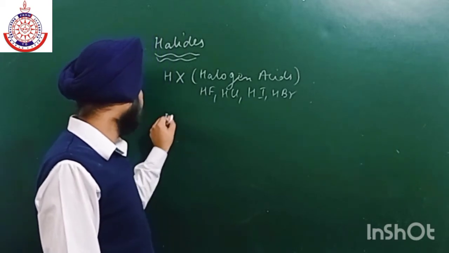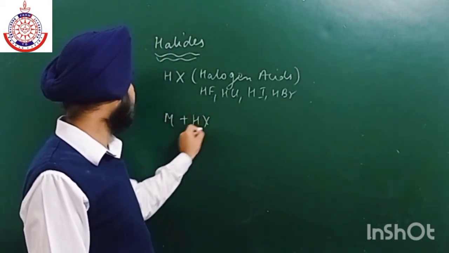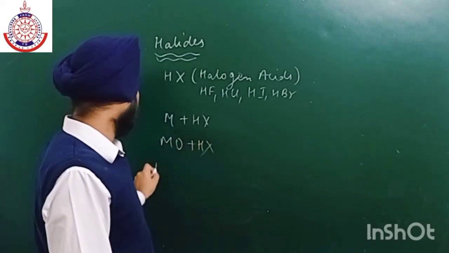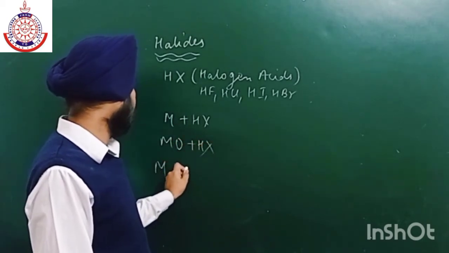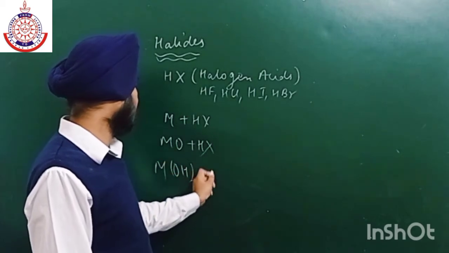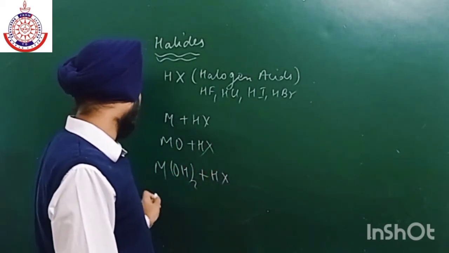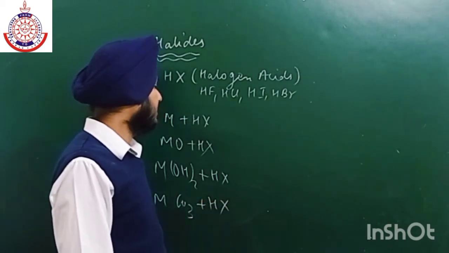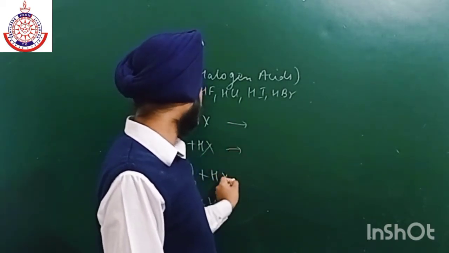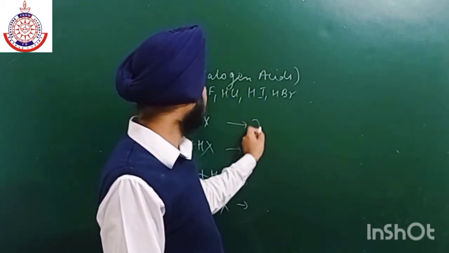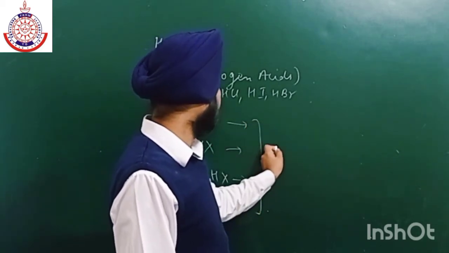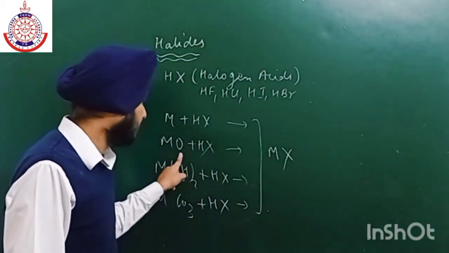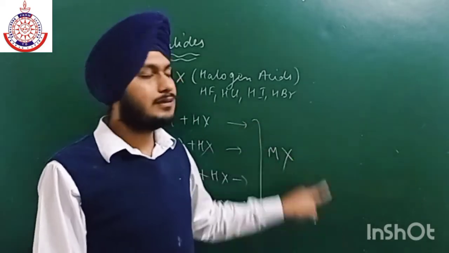तो रिएक्शन मेटल की भी करा सकते हैं HX के साथ, मेटल ऑक्साइड की भी कराओ तो भी सेम प्रोडक्ट, similarly metal hydroxide पे भी कराओ अगर, then you will get the same product. Similarly metal carbonate पे भी अगर हम कराएं reaction HX की, then you will get the same product as the byproducts are different, but you will get the same product, that is MX. In case of metal you will get hydrogen as a byproduct.